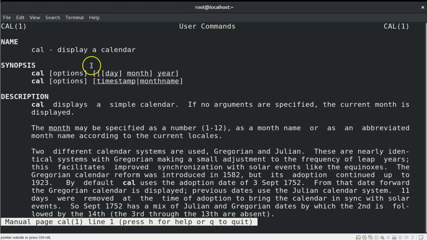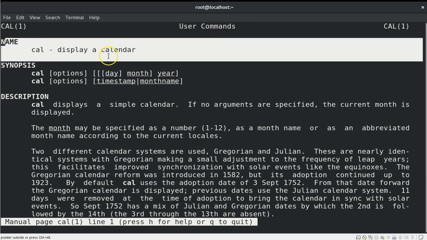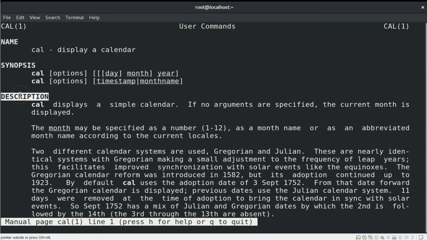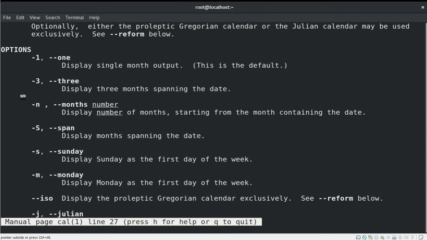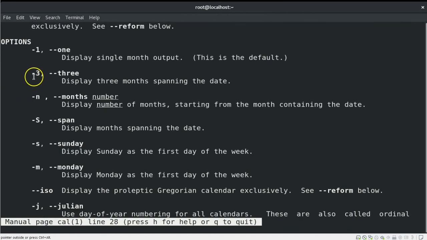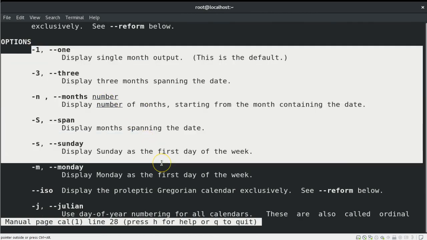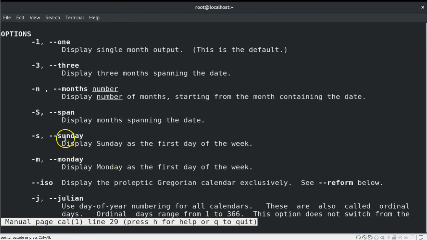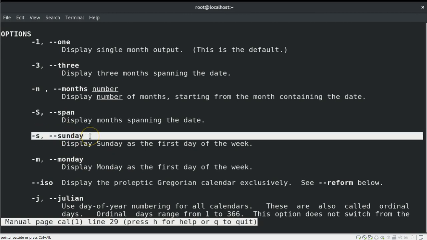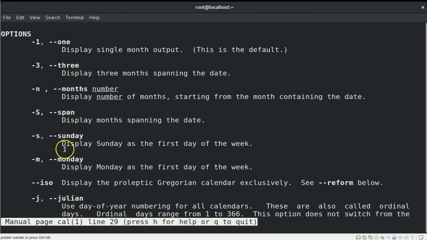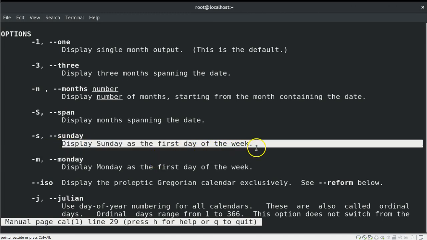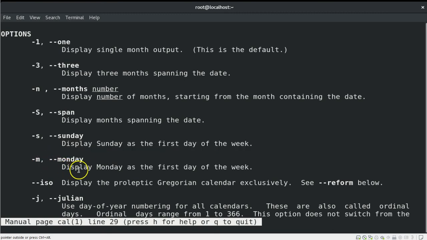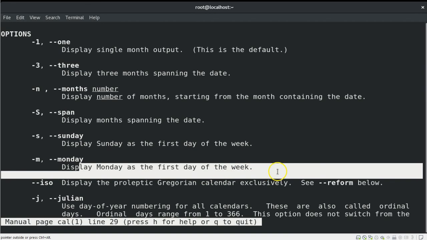Similar to any book, here we can see, first of all, it provides name, synopsis, description, and its uses. The options area will give you whatever options are available to use along with the command. For example, here we can see -s provides us to display Sunday as the first day of the week, and -m is used to display Monday as the first day of the week.